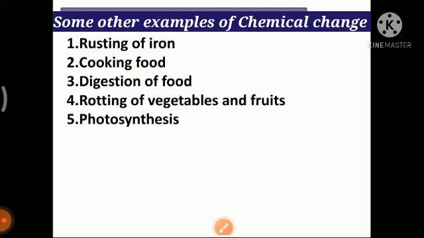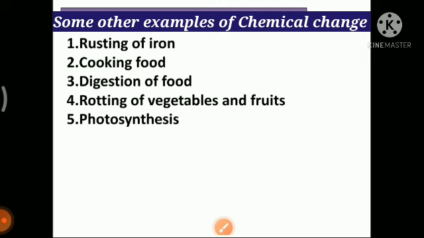Again, photosynthesis. So what is photosynthesis? It is the process by which plants make their food in presence of sunlight and chlorophyll from water, carbon dioxide, and some nutrients which are present in the soil.